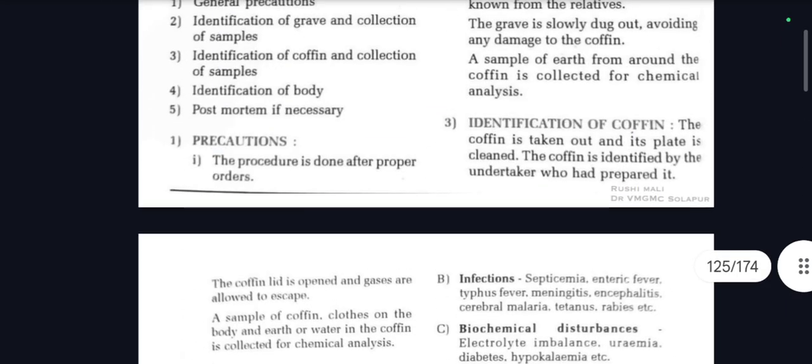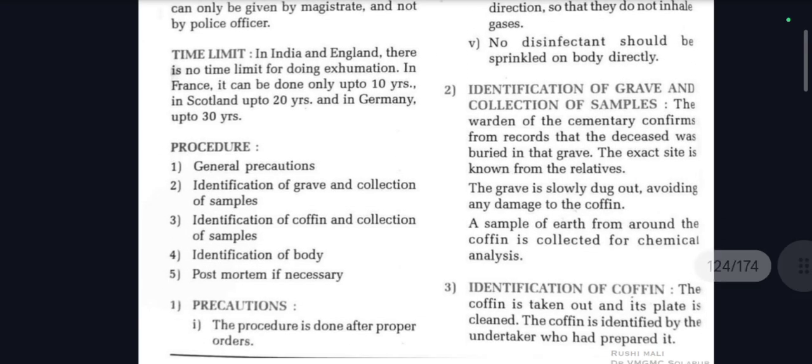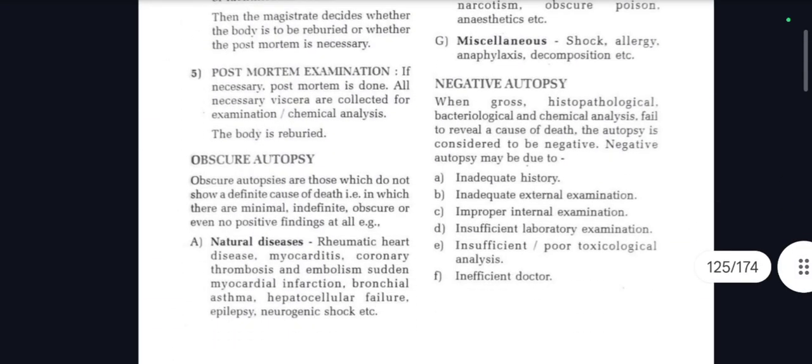So what was the question about? Question was about your exhumation. You have to write the definition, the indications, time limits, procedure, general precautions, identification of the grave, identification of the coffin, identification of the body, and PM if necessary. Then we also learned about the obscure autopsy and negative autopsies.